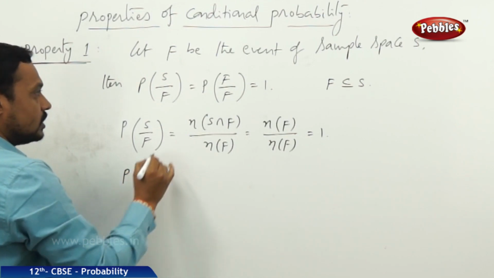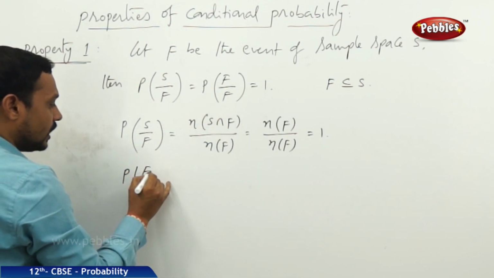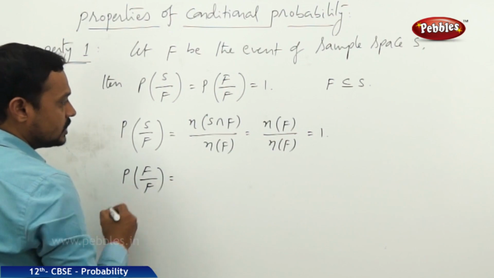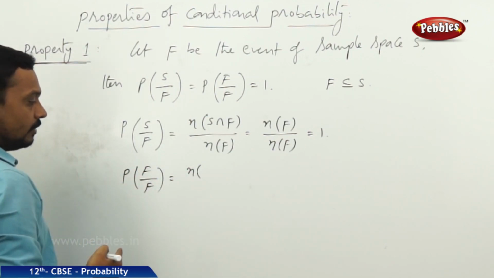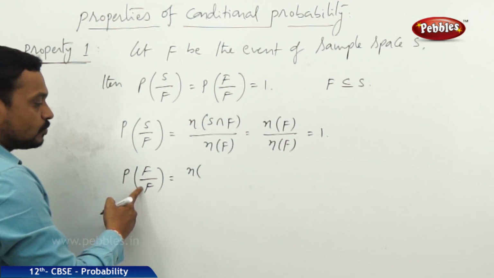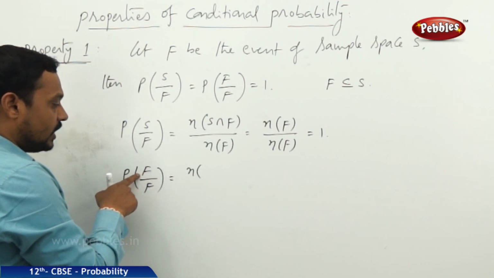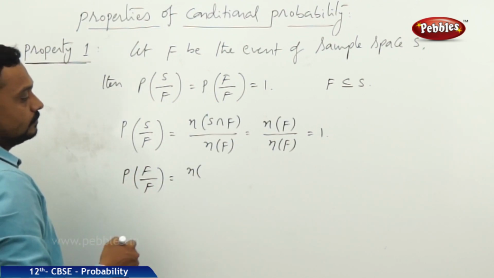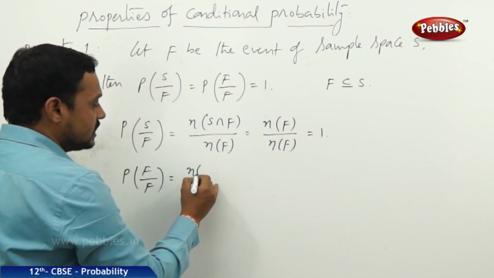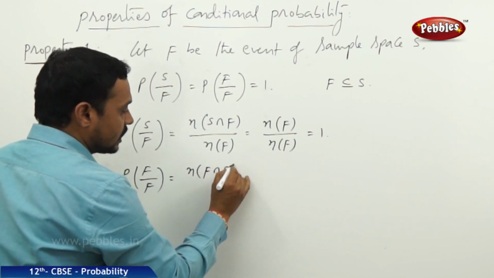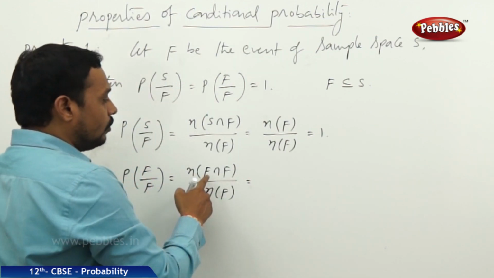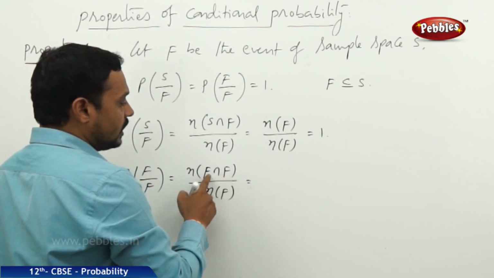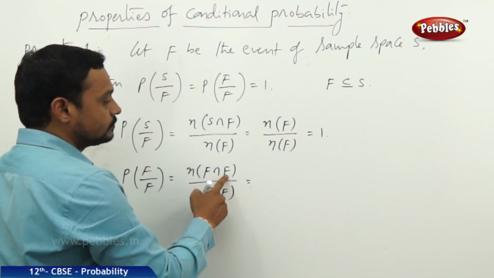Now, second one, P of F by F, that is equal to, again, by the definition of conditional probability, n of F intersection F by n of F. Actually, F by F means the event that F is given F. Now, F intersection F, what is the intersection of F and F?